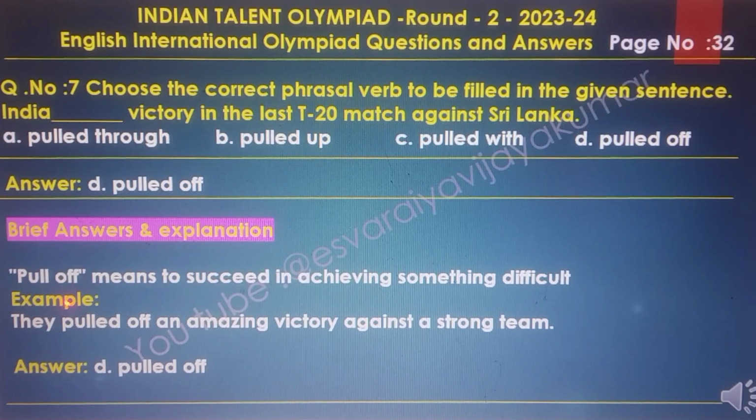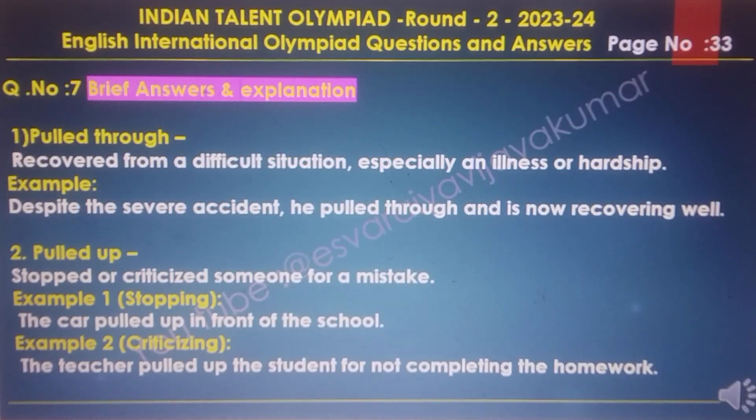The brief answer and explanations: pull off means to succeed in achieving something difficult. Example: they pulled off an amazing victory against a strong team. Answer is D, pulled off. And for question number 7, the brief explanations of the remaining options: pulled through means recovered from a difficult situation, especially an illness or hardship. Example: despite the serious accident, he pulled through and he is now recovering well.